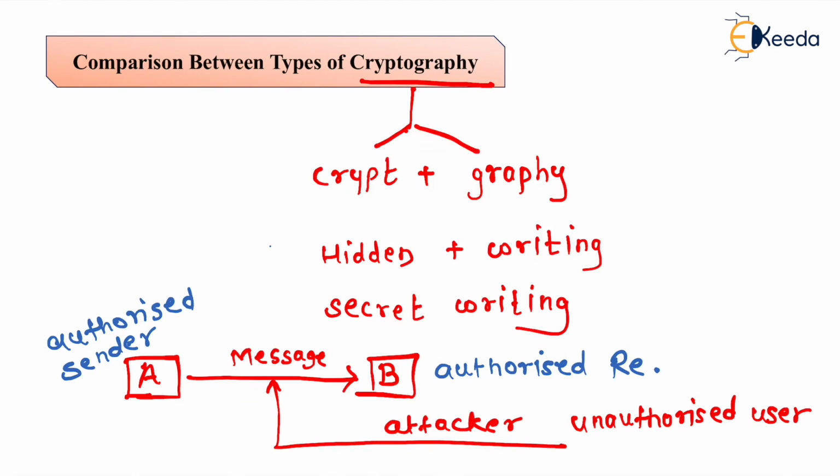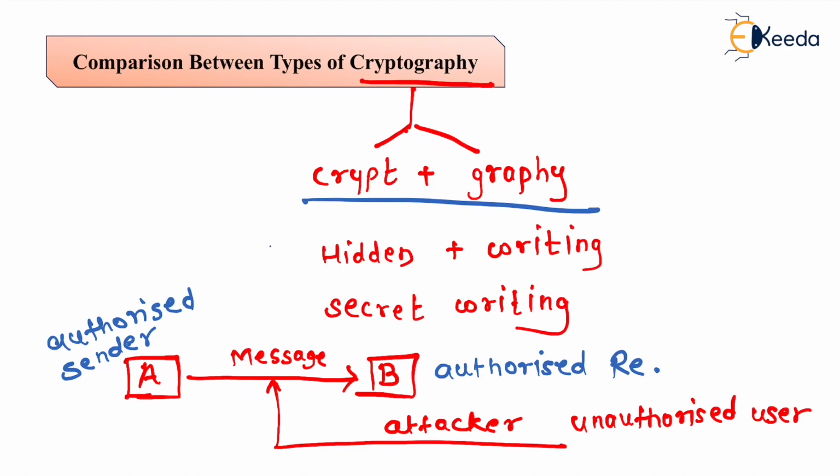But due to the presence of unauthorized users and attacks, they can capture your message, they can listen to it, they can observe it, they can modify it. So these are the types of attacks done by the unauthorized user. Whenever such a thing can happen in the transmission of communication or data, cryptography plays a very important role, because it gives you the necessary means for secret writing, so that your data will become more secure.